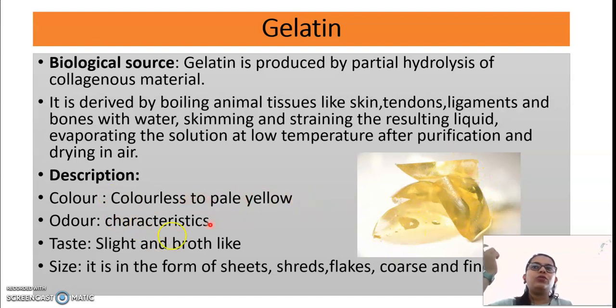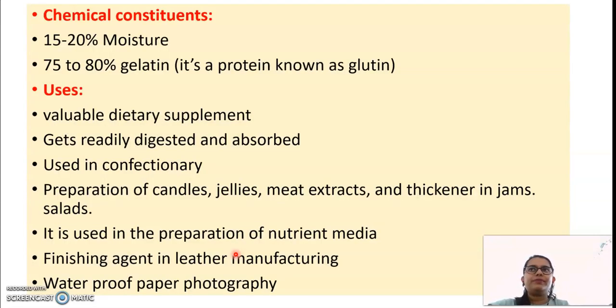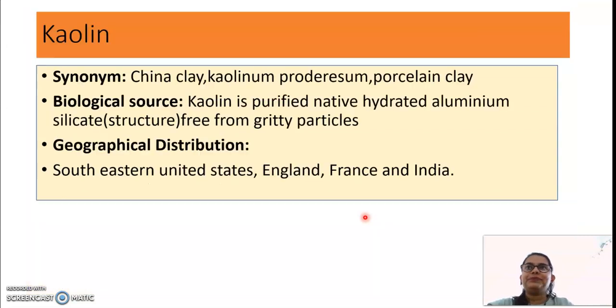Colorless to pale yellow, characteristic odor is there. Taste is slightly broth-like, because it's very viscous, and it is found in sheets, flakes, cores and fine powder. Chemical constituents are moisture, then gelatin, mostly gelatin. It is used in the preparation of candles, jellies, thickeners, jams and etc.